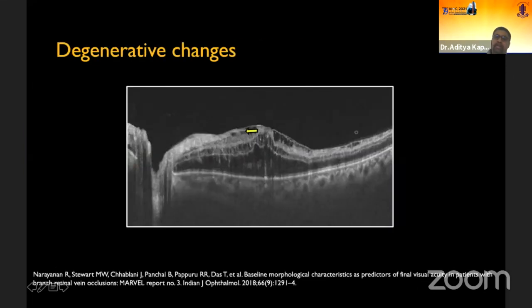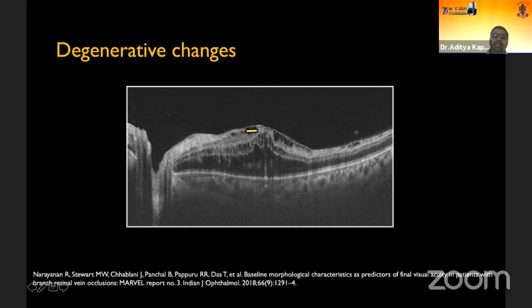Coming to the next OCT biomarker, which are the degenerative changes at the level of ganglion cell layer. So the ganglion cell layer contains ganglion cell bodies whose dendrites form the inner plexiform layer and the axons form the optic nerve.